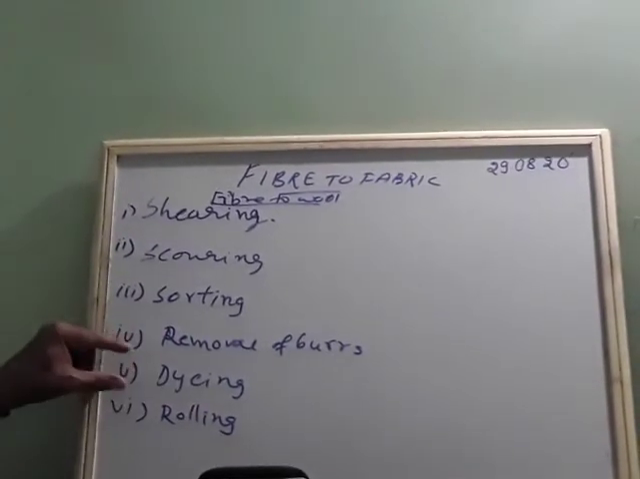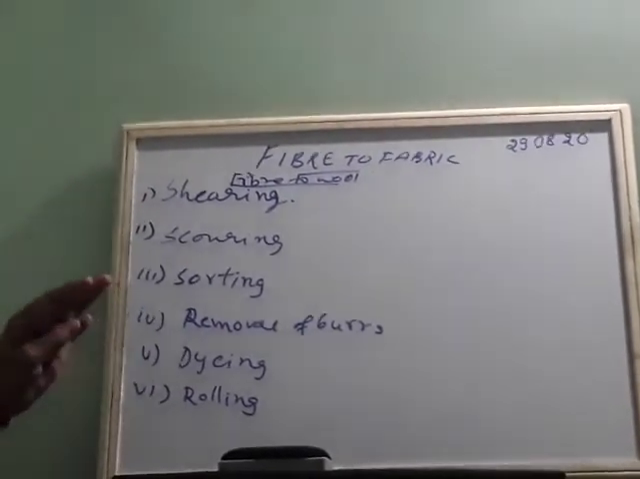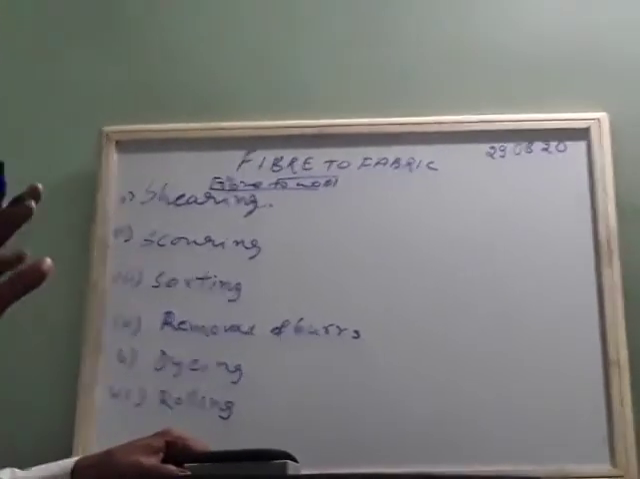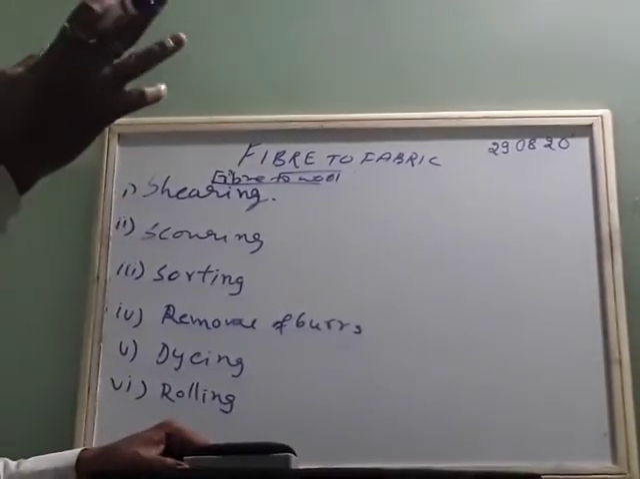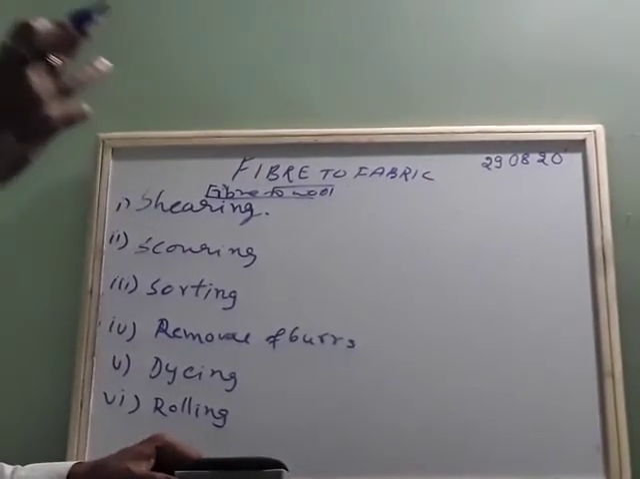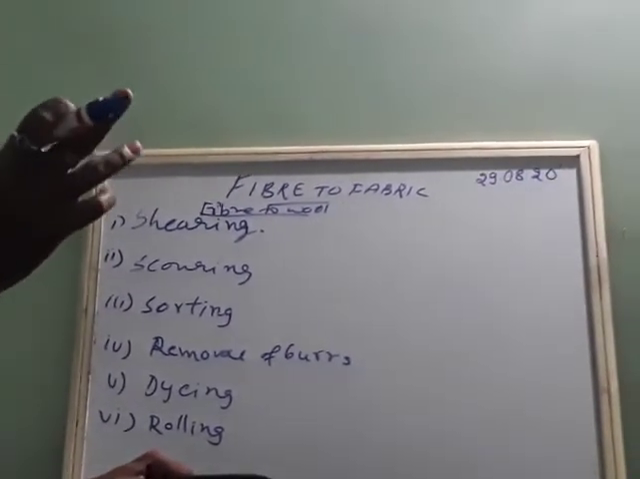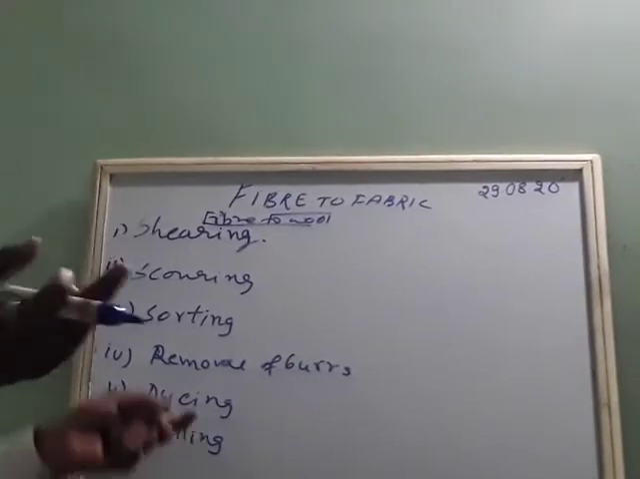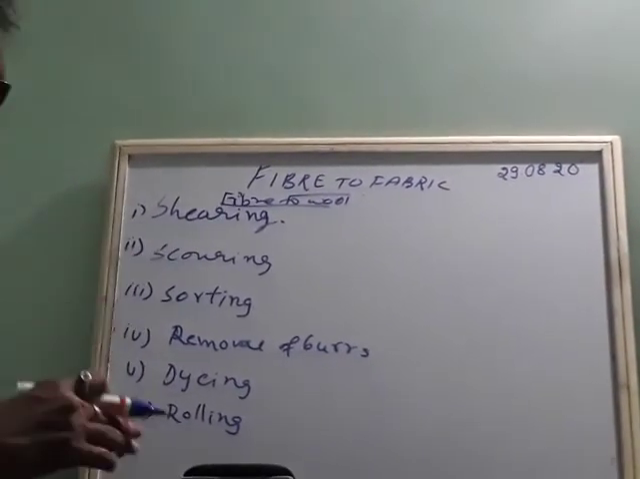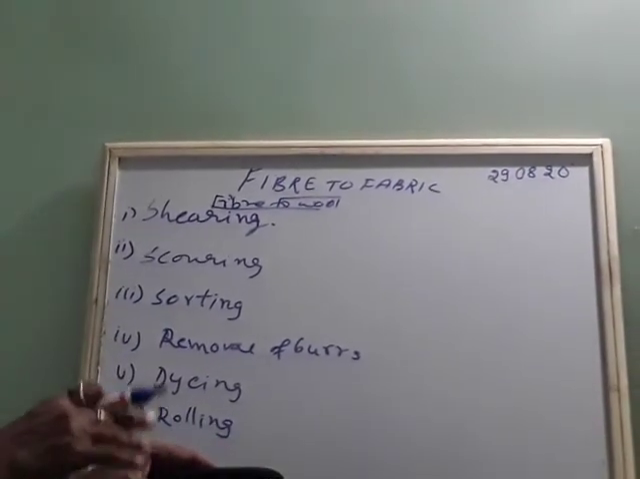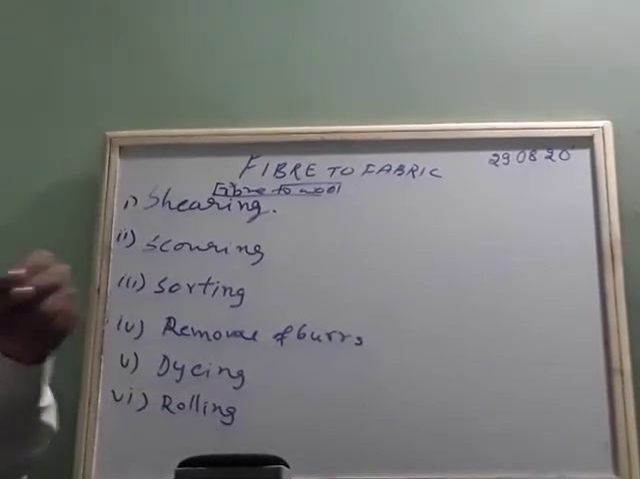And the last two steps are very important. Dyeing is there, because the fleece doesn't have any color. Dyeing is nothing but giving color to that particular fleece. That's why you can see different varieties of shawls made from wool, in different attractive colors and mixed colors. Nowadays technology has developed, and they have mixed colors also. Okay, dyeing.